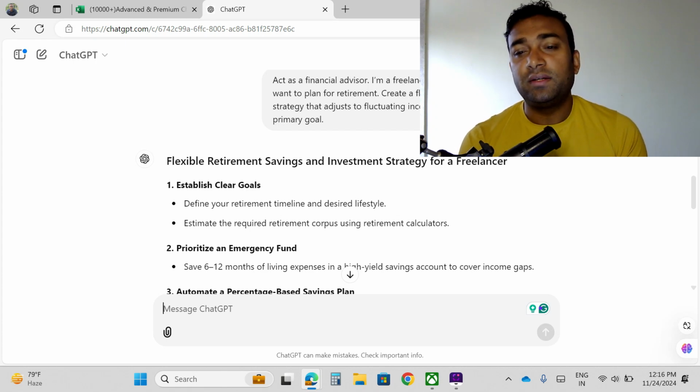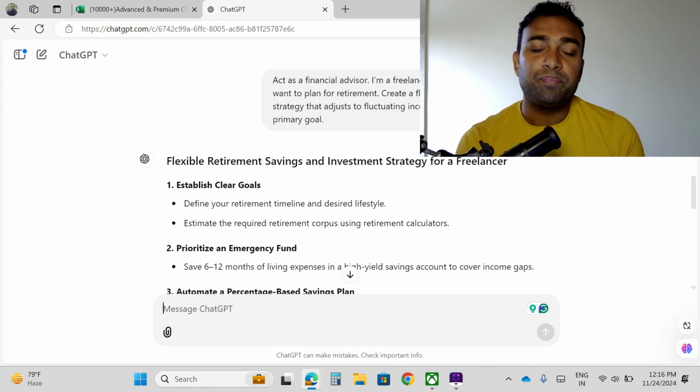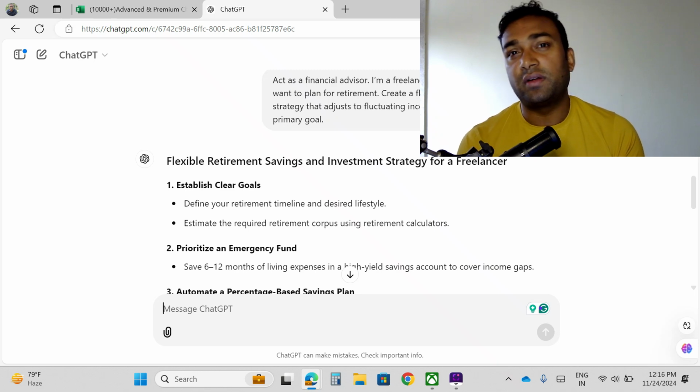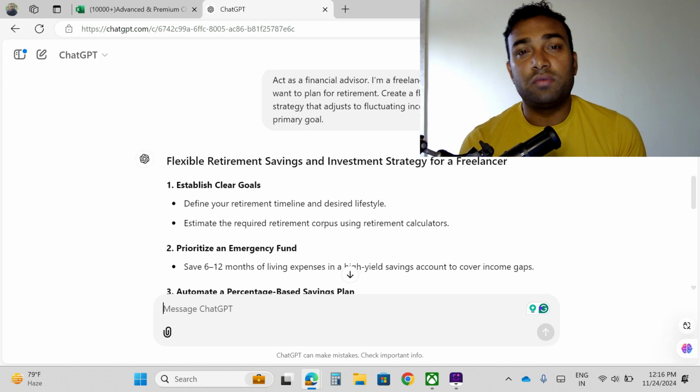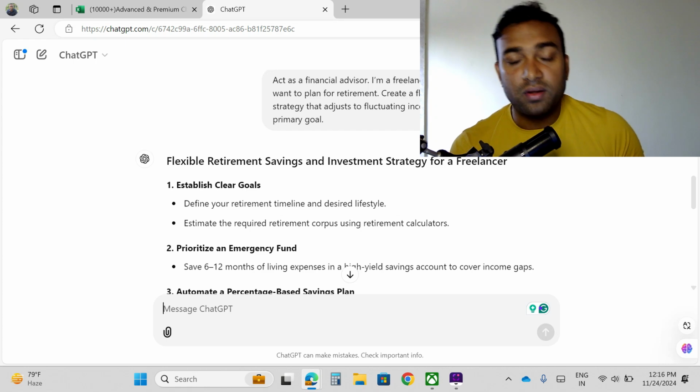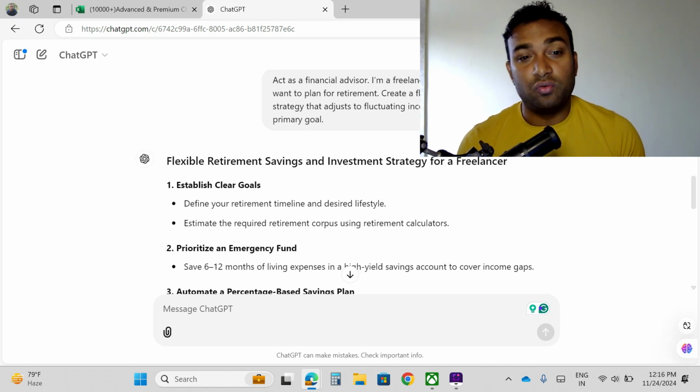Okay, so I think ChatGPT has given me a lot of ideas. So now I can take inspiration from it. Before going to any professional or expert financial advisor, we can use ChatGPT or any other large language model, and it will produce more detailed information. So we can take inspiration out of it, and accordingly we can plan.